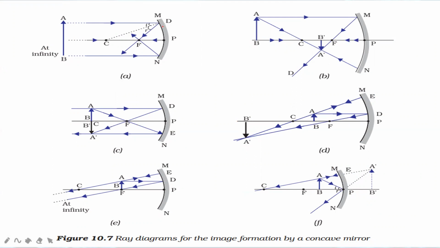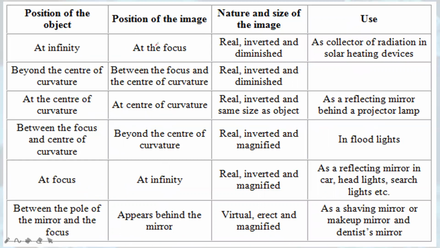So these are coming towards the surface. From here you can see it is getting reflected, and after reflection they are meeting at a point which is capital F. This capital F is the principal focus. So the rays are meeting at capital F. And here you can see that the image is formed for the object AB, and this image is point like. You can see this is only a small point. So here the image formed is real, it is inverted, and it is point like. So you need to remember that if the object is placed at infinity, the image will be formed at focus, and this image will be diminished, real, and inverted.